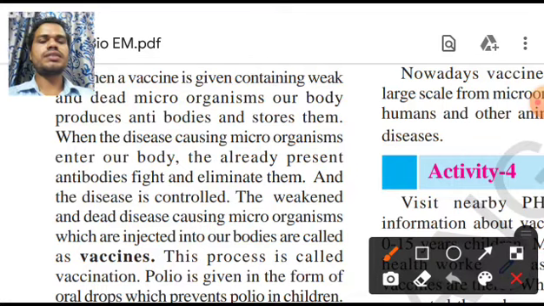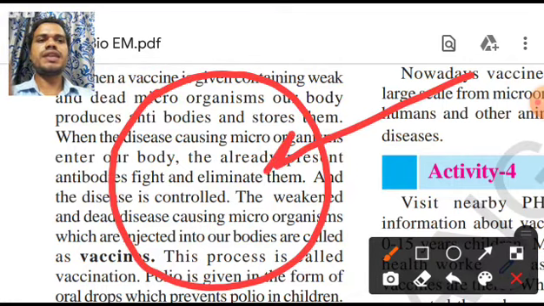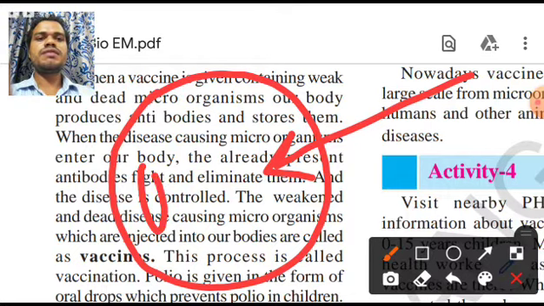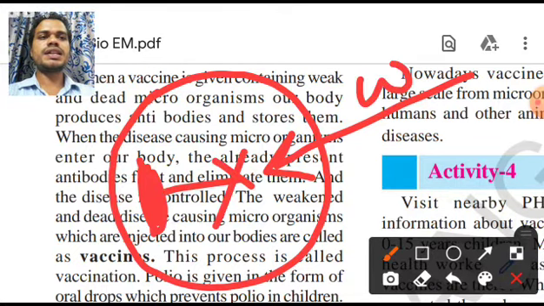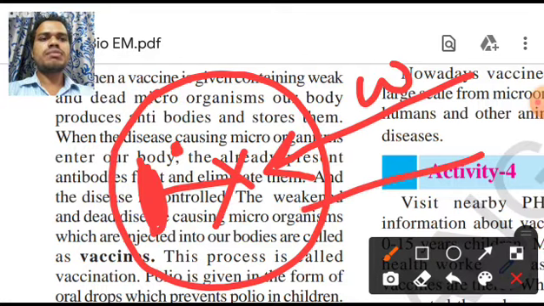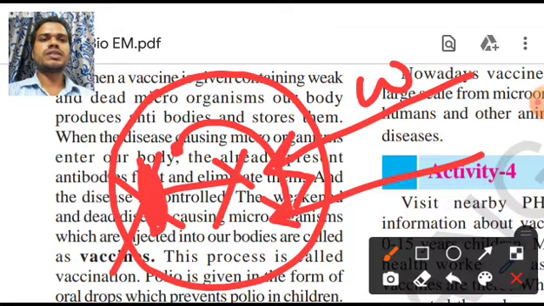Now let me tell you again. What are they doing? First of all, they are sending weak enemies. If any weak enemies are there, then what are our fighters doing? Our fighters are fighting with these weak enemies, and they are killing them. Not only simply killing, they are creating a chemical here. Why are they creating a chemical here? Again, if any strong enemy is coming here, this person is not required. Only this small chemical will go and kill. This is the process of vaccination.